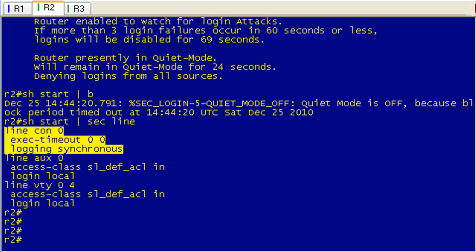So let's do this. I'm going to go ahead and pause the video one more time here. I'm going to actually reload router 2 and we'll see what happens when it comes back up.